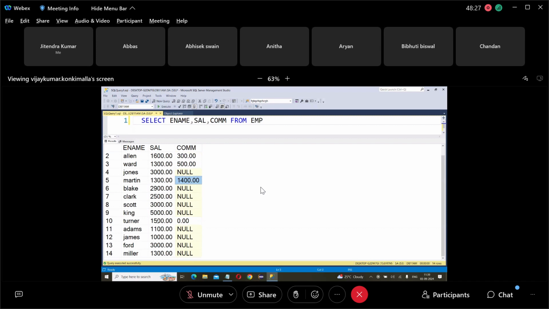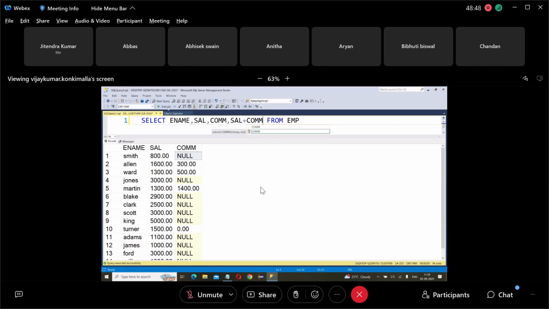Next one, 1500, 7900. That means it is not adding on 14 employees, it is adding only 4. Why? Because of their commission, their total salary is what? You see that? Salary plus commission.